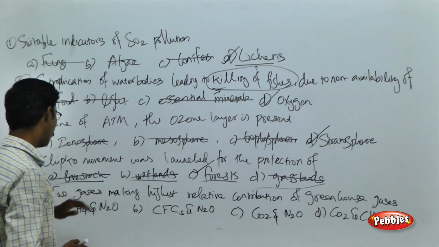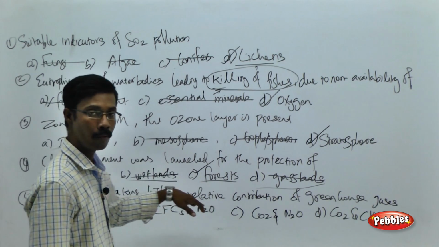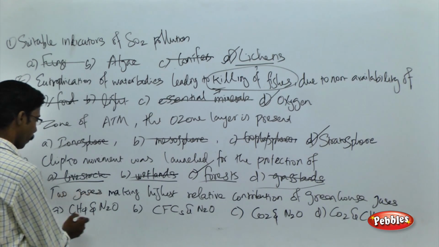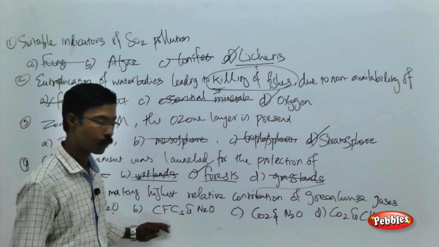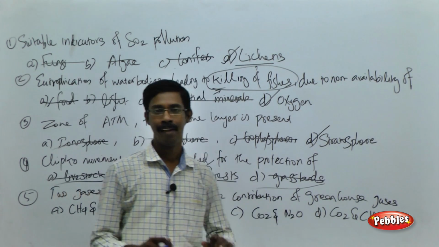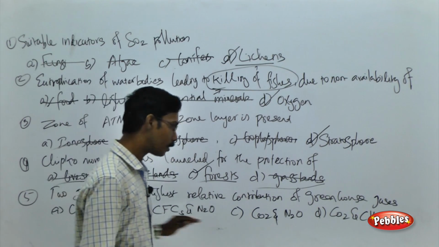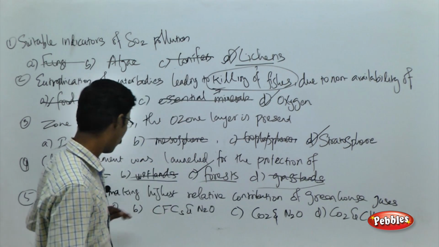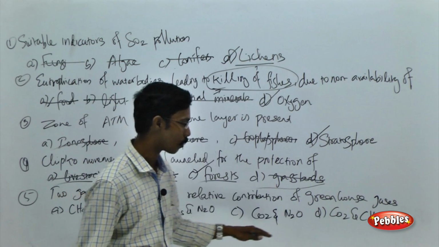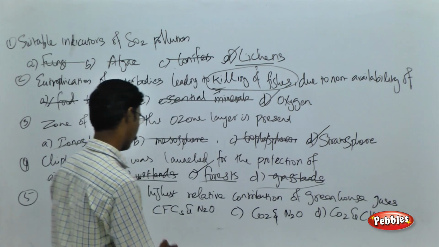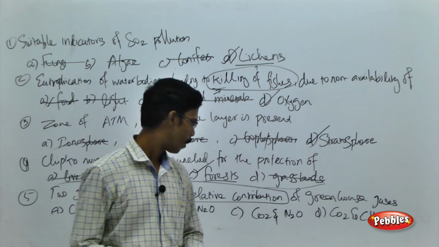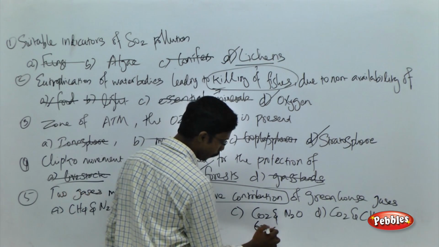Fine. See the next question: the two gases making the highest relative contribution to the formation of greenhouse gases are, see the choices: methane and nitrous oxide; CFCs, chlorofluorocarbon and nitrous oxide; carbon dioxide and nitrous oxide; and carbon dioxide and methane. The point you have to remember over here, all the choices are correct because they all contribute to the greenhouse effect, chlorofluorocarbon, nitrous oxide, carbon dioxide and methane. But the question is asking about highest relative contribution. This is the point you have to remember. As I told you, carbon dioxide contributes around 60%.